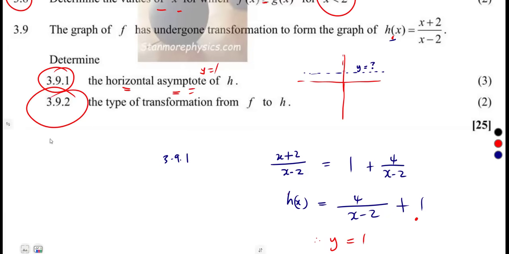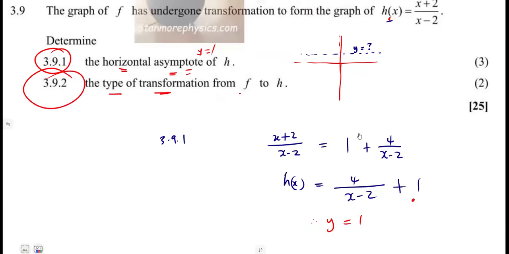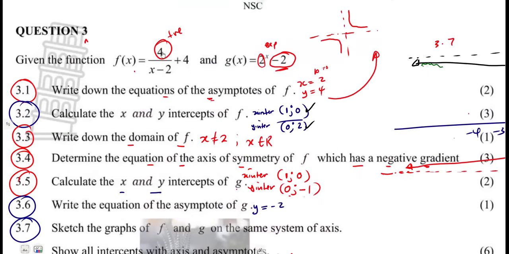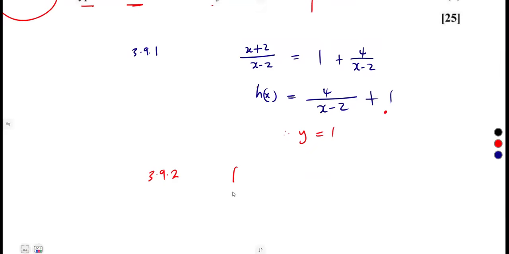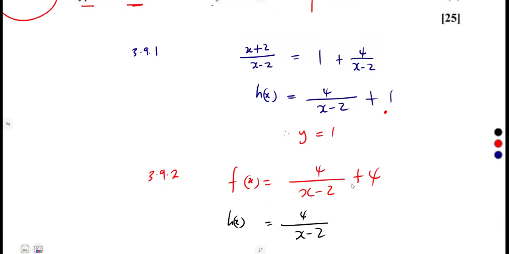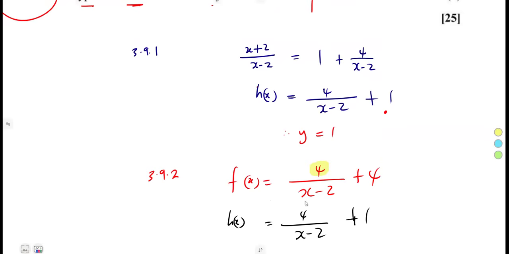Then determine the type of transformation from f to h. From f to h. Our f, remember, is given. This is our f. So take that f and see what happened. Our f(x) is given as 4 over x minus 2, plus 4. But this is our h(x). Our h(x) is given as 4 over x minus 2, plus 1.